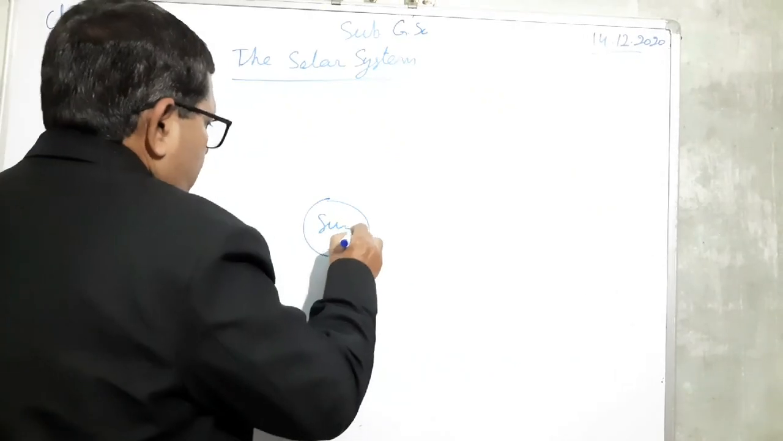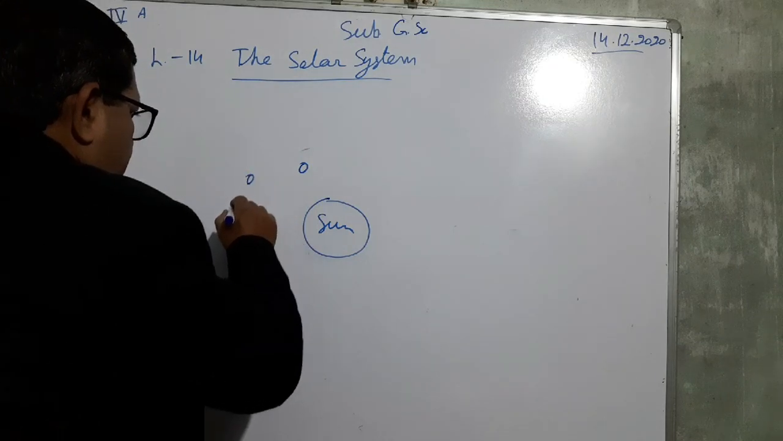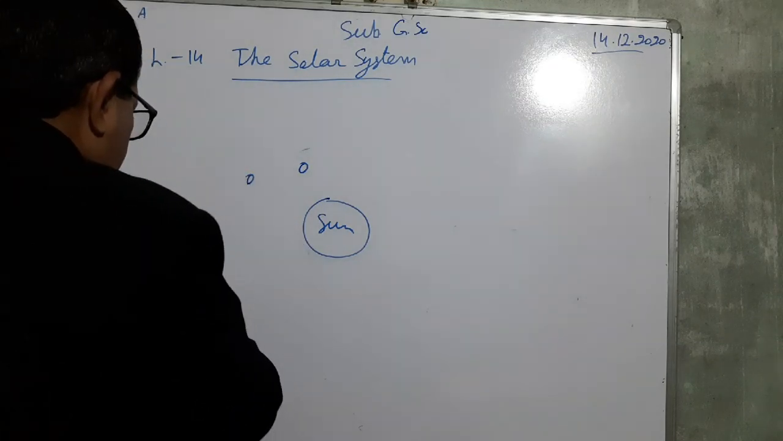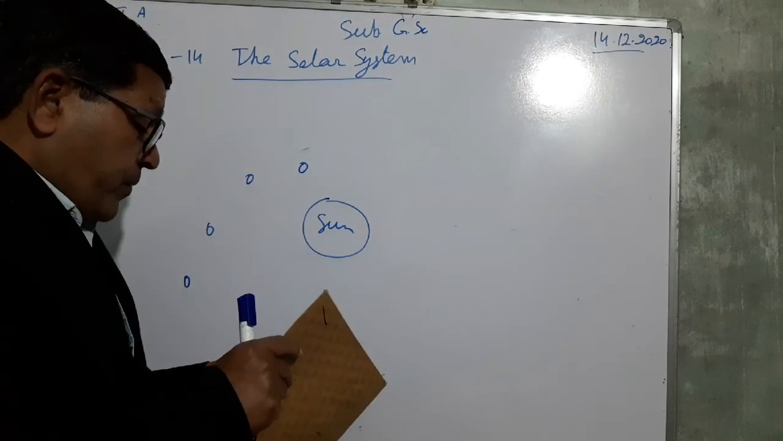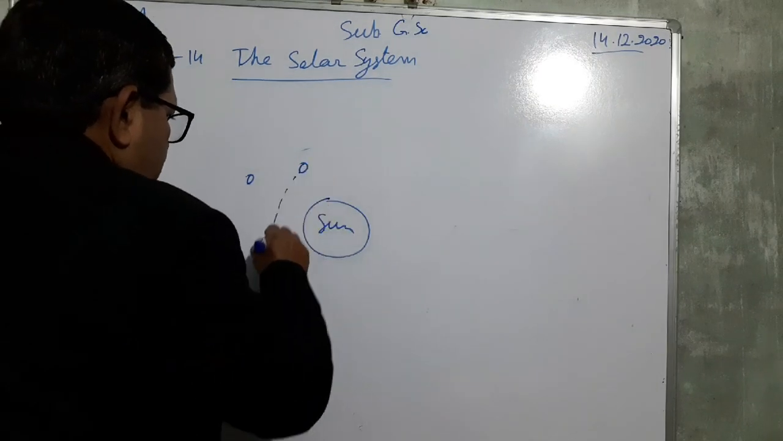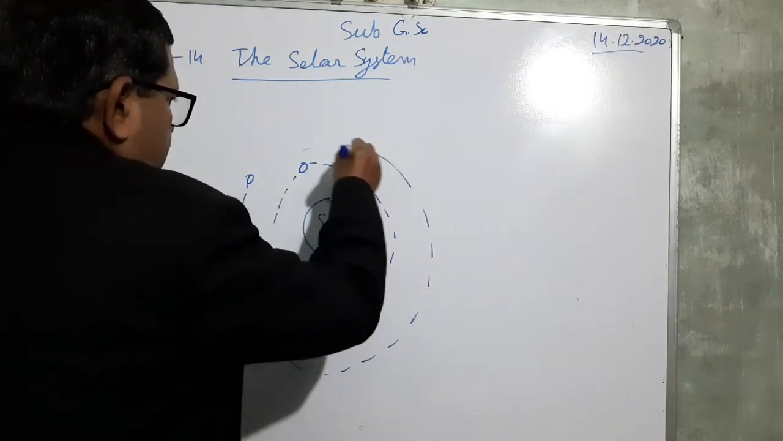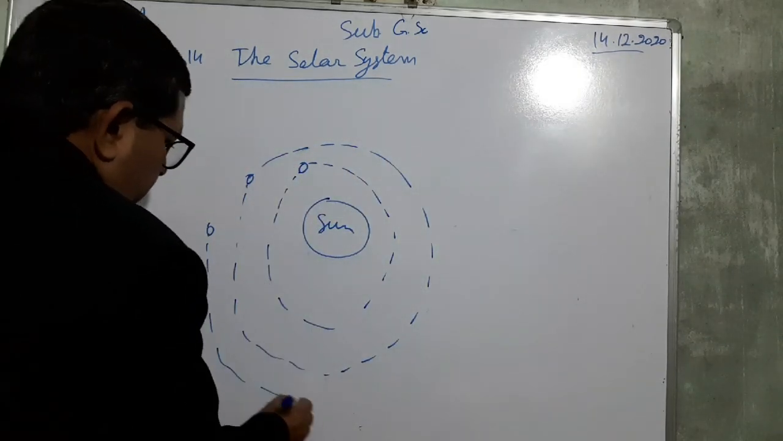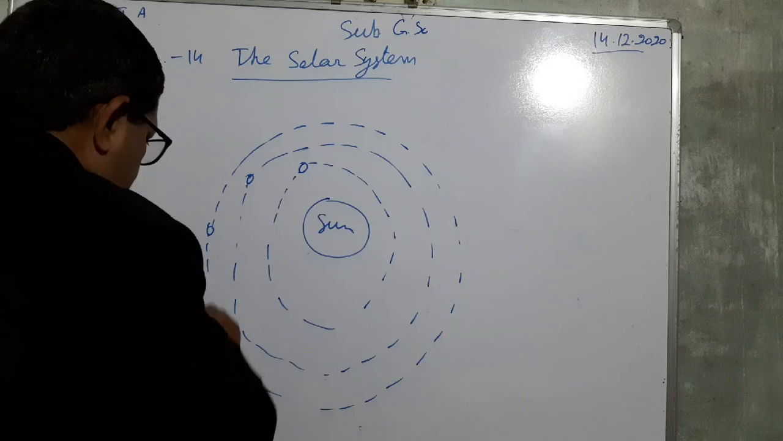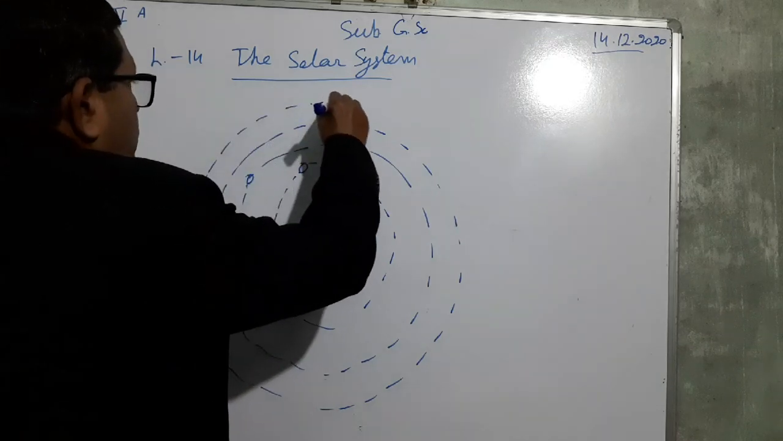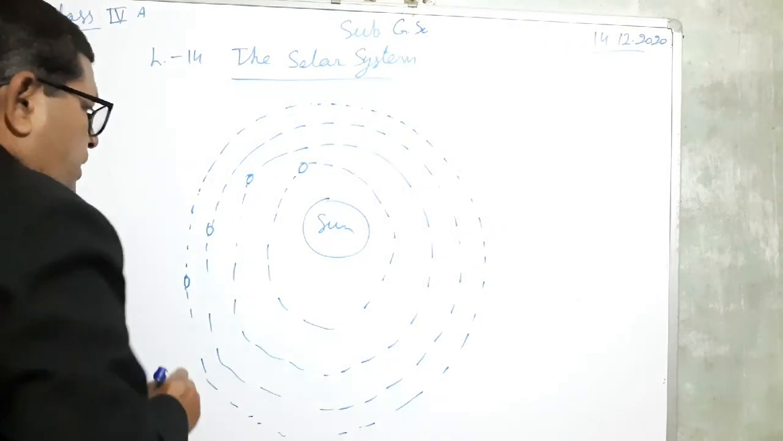This is sun, and these are the planets which orbit around the sun in a fixed path. This makes the solar system. In this way, they revolve around the sun in a fixed path. Path do not intersect the path of the other planet.